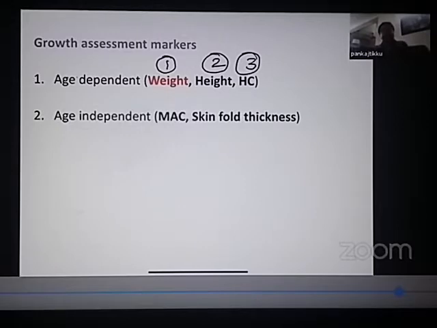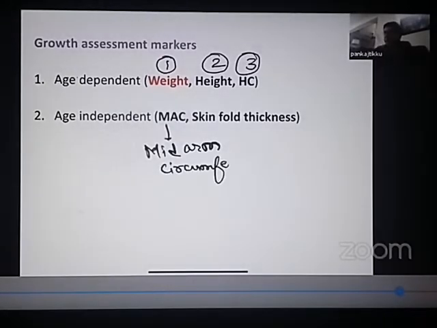But there are certain markers in which I do not require to tell you the age. This is the typical example, a mid-arm circumference. What is MAC? Mid-arm circumference. So here what we do is, we take a tape and measure the mid-arm circumference of the child.